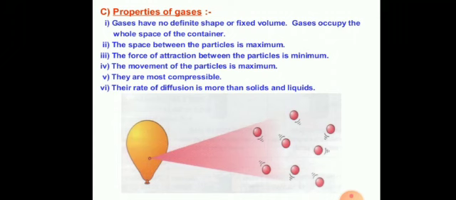Next property is shape and volume, student. So in solid state it is having definite shape and volume, while in liquid indefinite shape but definite volume, and in gaseous state the indefinite shape as well as volume. Next property is density. So in solid state it is high, and in liquid state less than density in solid state, and in gaseous state it is very low density.